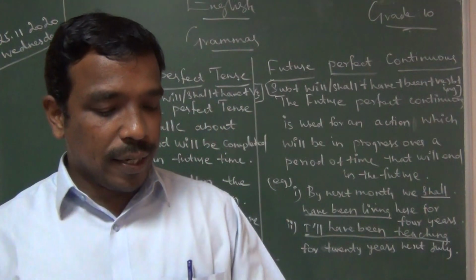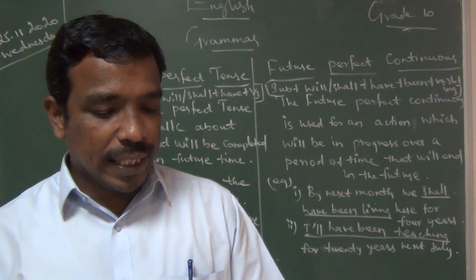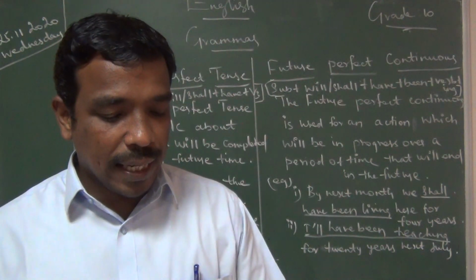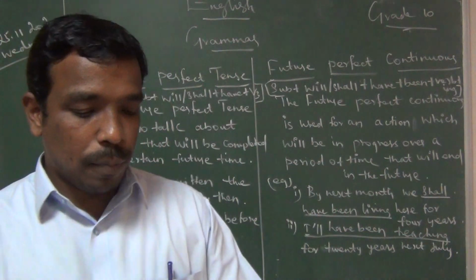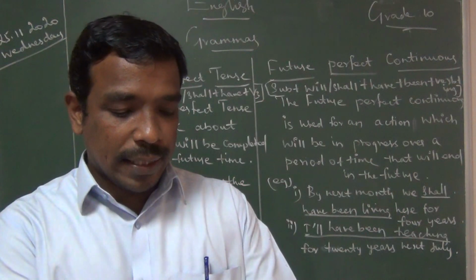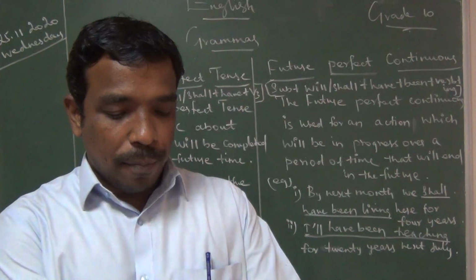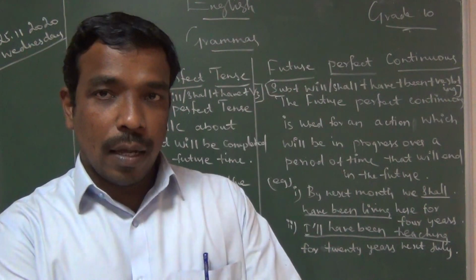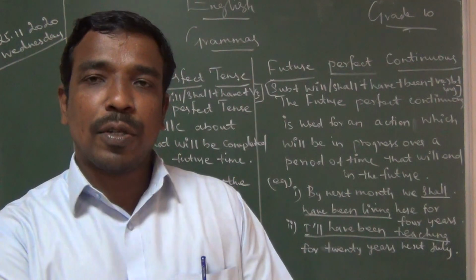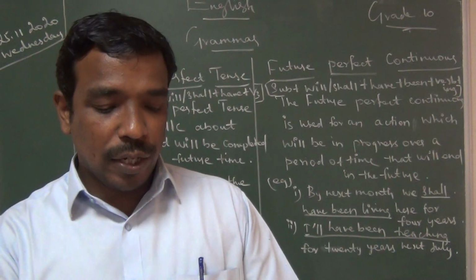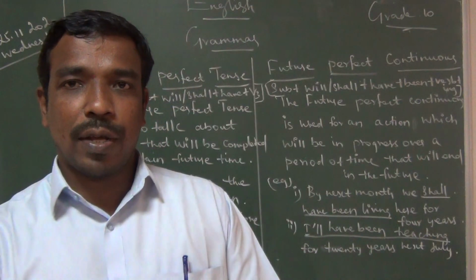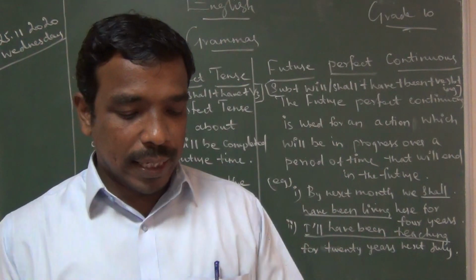Next one: The children dash in the ground when the teacher arrived. Okay, see, very important, past tense. So two sentences are there. One is the children dash in the ground. We may not know what tense, but here when the teacher arrived, simple past tense. So two actions are going on. The children is third person plural, so we should use: the children were playing in the ground when the teacher arrived. Have you understood or not? So were playing, the teacher arrived.